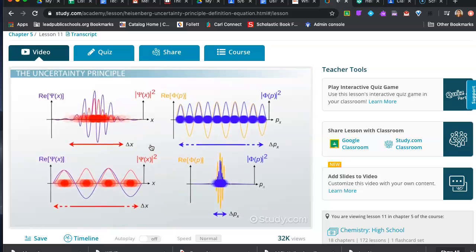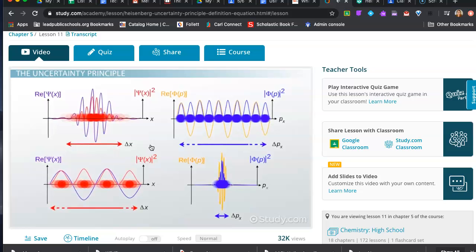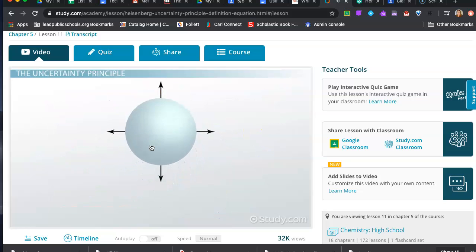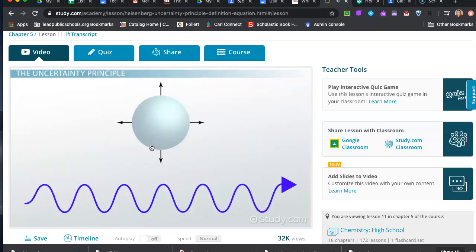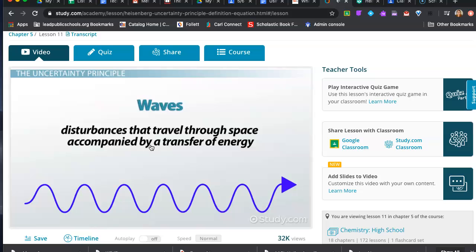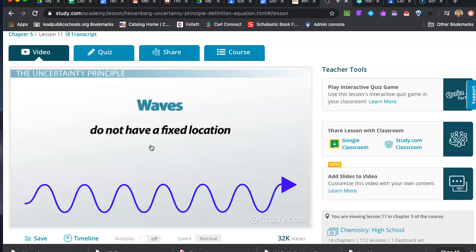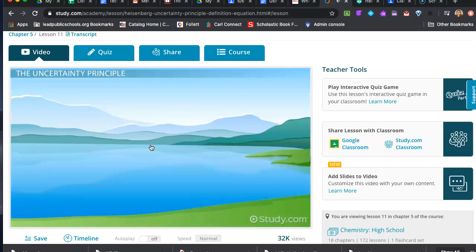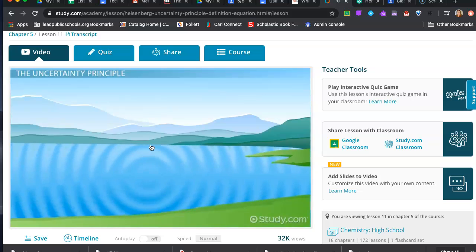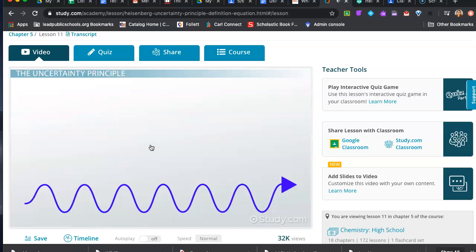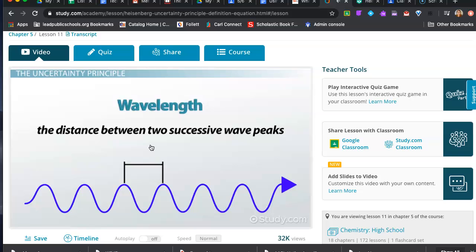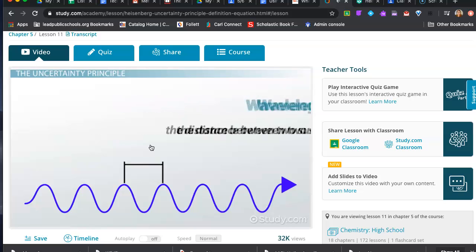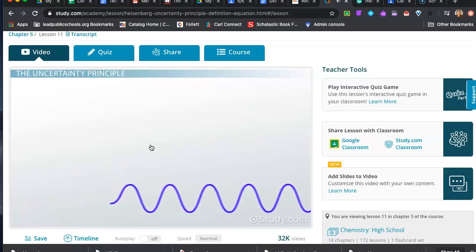But the Heisenberg uncertainty principle is more complicated than this. It derives from the fact that all matter behaves as a particle and a wave. While particles have fixed locations, waves are disturbances that travel through space accompanied by a transfer of energy and do not have a fixed location. Think of the waves that form when you drop a rock in a puddle. We can describe certain features of the wave, like wavelength, which is the distance between two successive wave peaks, but there is no actual location of the wave because it is always moving.